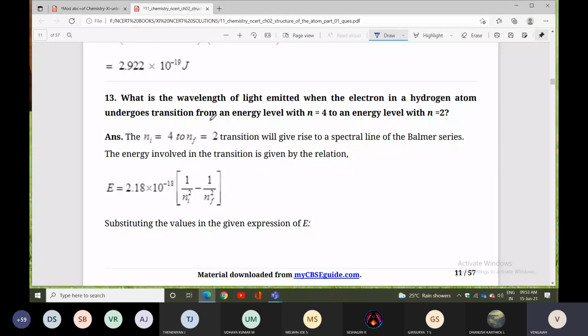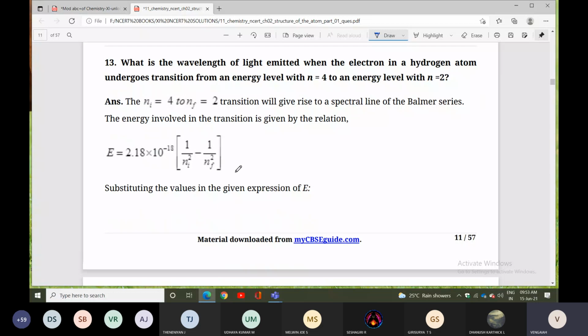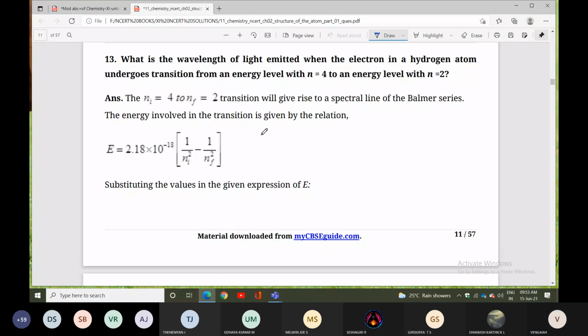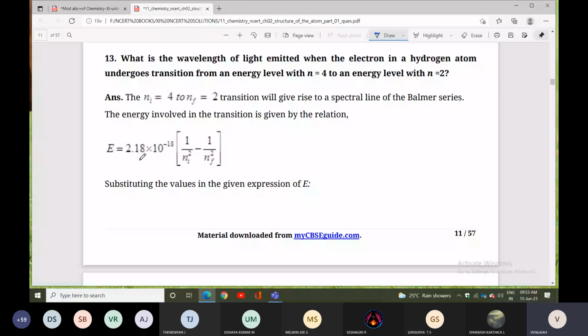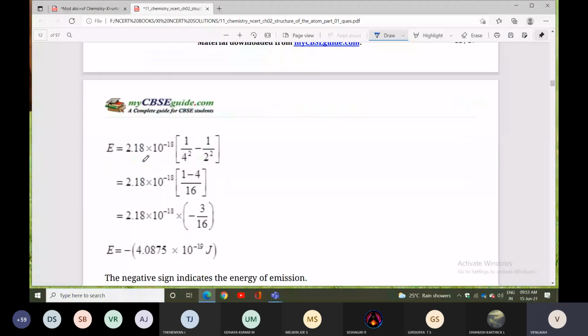The energy involved in the transition is given by the relation E equal to R (1 by n1 square minus 1 by n2 square). The initial line 4 is given, the final line 2 is given, and the Rydberg constant value you also know. Then you can substitute all the values and calculate the energy.